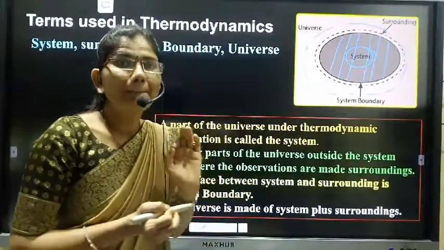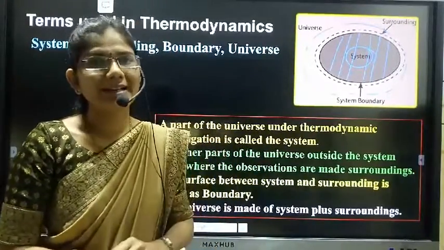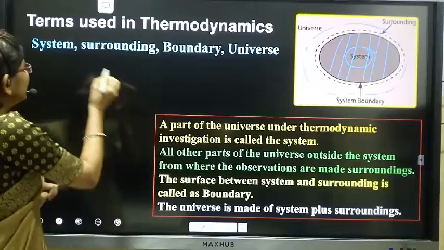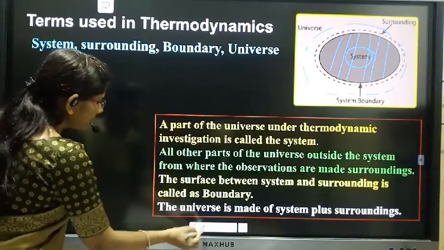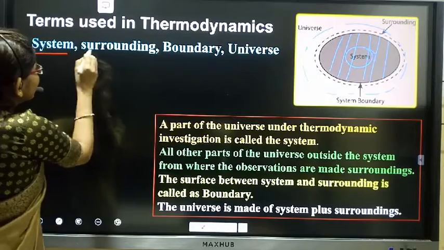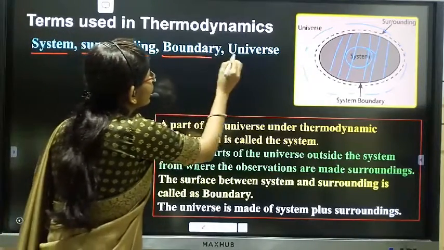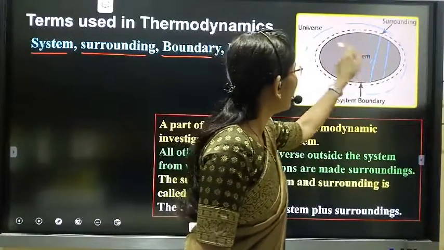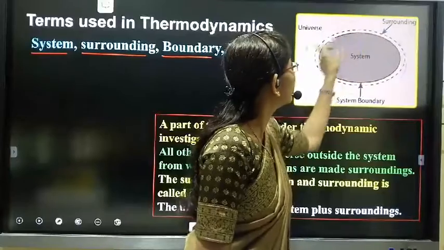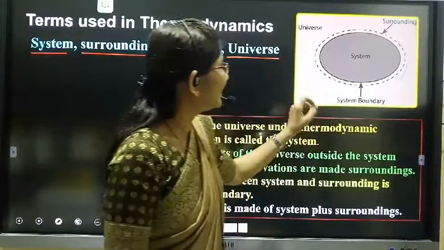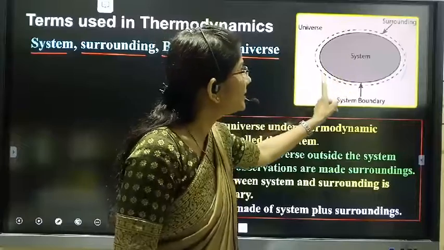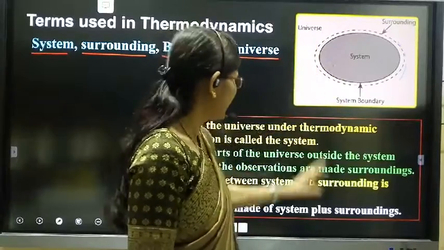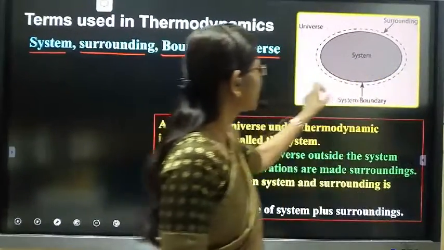So these are the basic terms involved in thermodynamics. There are four basic terms: system, surrounding, boundary and universe. Therefore, if we consider this figure, this is our system. Outside the system the surrounding is there, and the system plus surrounding forms the universe.